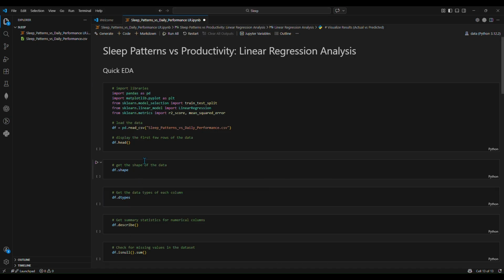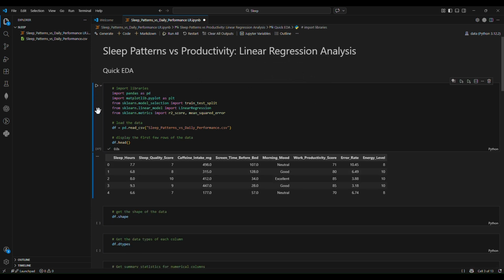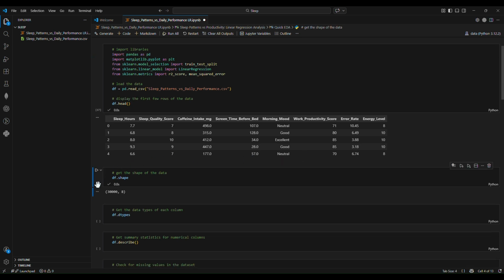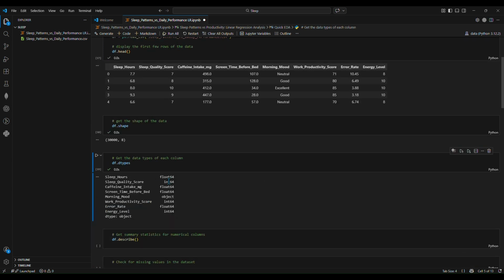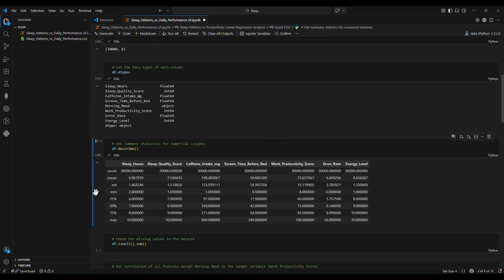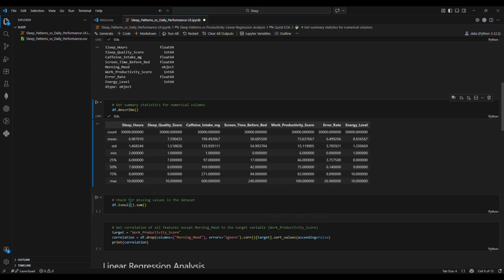After splitting the data into training and testing sets, I trained the linear regression model and reviewed the coefficients. Based on those results, I removed sleep hours and screen time since they showed very little direct impact once sleep quality and energy were included. I retrained the model using just sleep quality, energy level, and error rate.